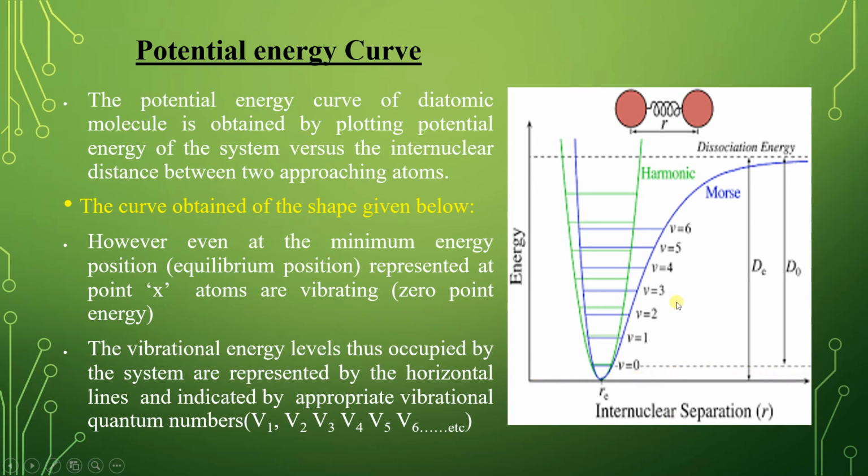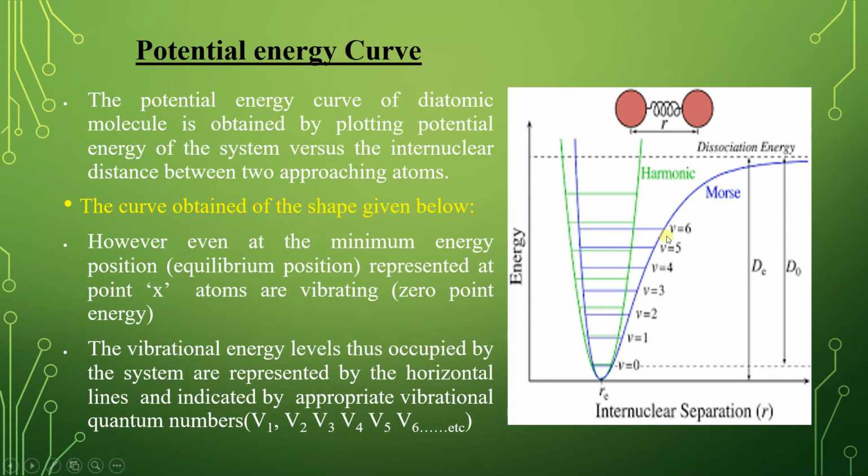Here we observe there are two curves in two colors. One is a green curve, another is a blue curve. Here the green curve represents the harmonic oscillator curve, and the blue curve is the Morse potential curve. So here we are discussing the Morse potential curve.